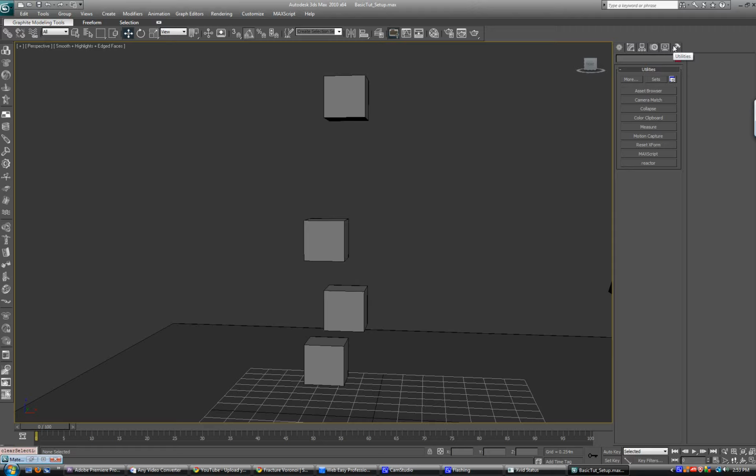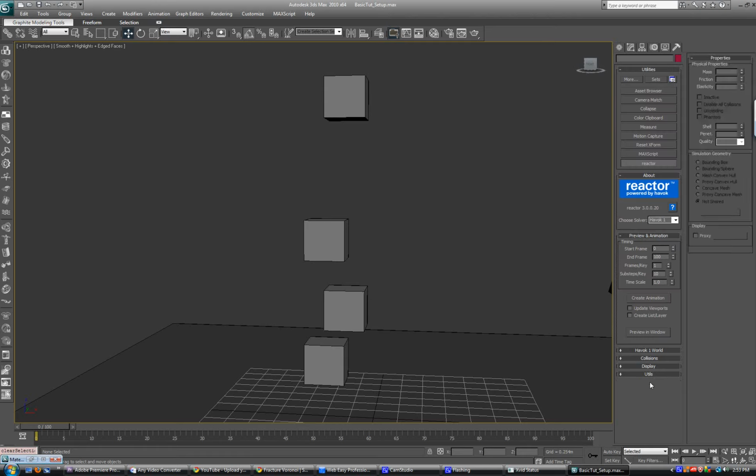First thing I want you to do is go to the Utilities panel on the far right. You're going to open up Reactor, and you're going to click on the Preview and Animation and the Properties tab. These two tabs are the main ones we're going to be using for this tutorial.